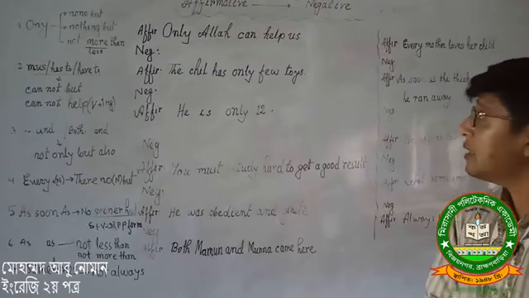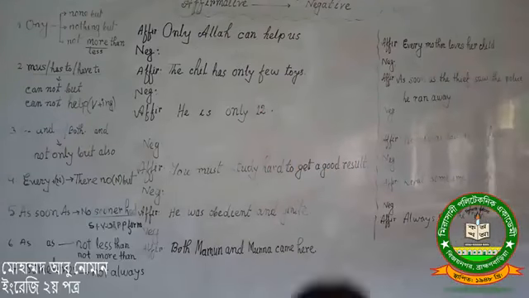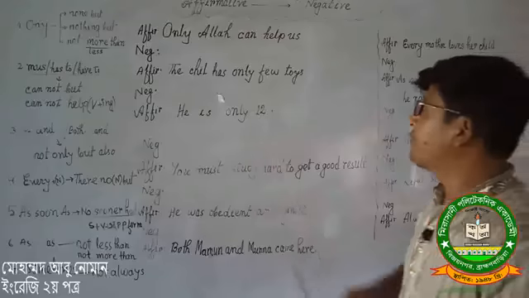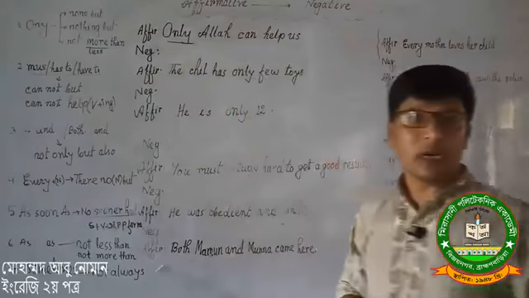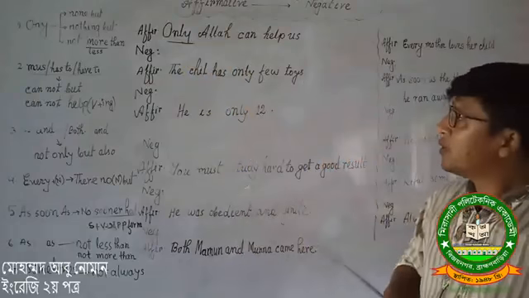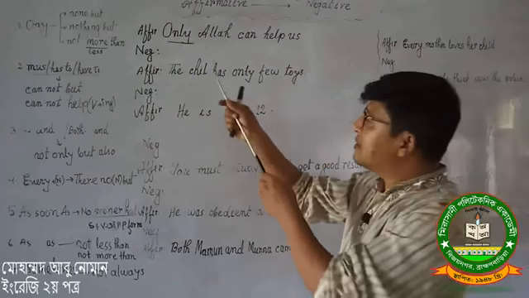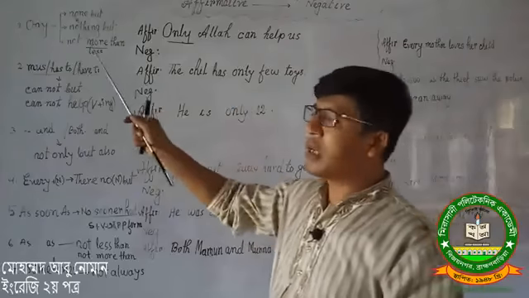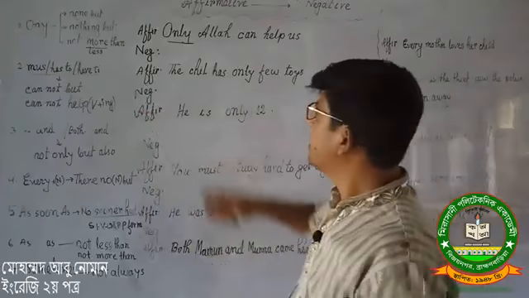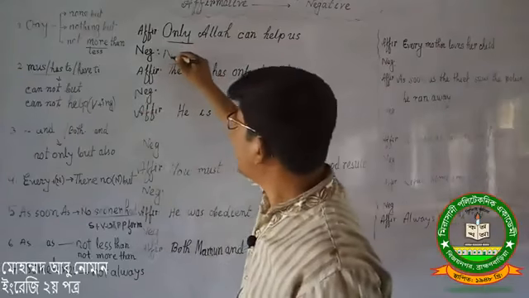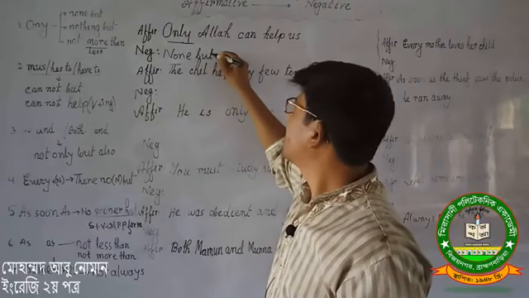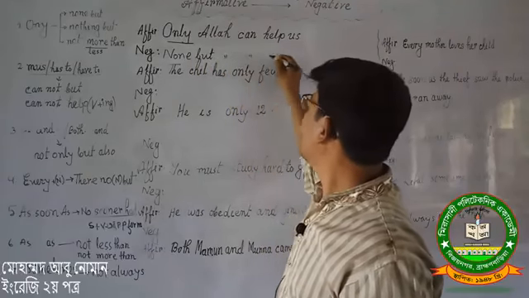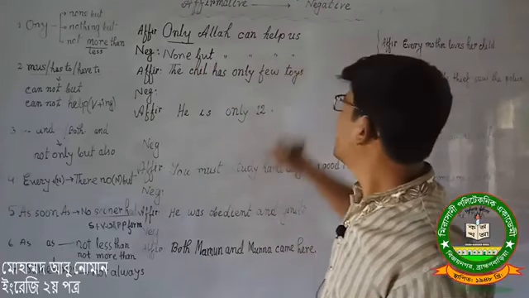Only Allah can help us. Here I have found the word only. It indicates Allah. So we will turn this word into none but. Here I have written none but Allah can help us.